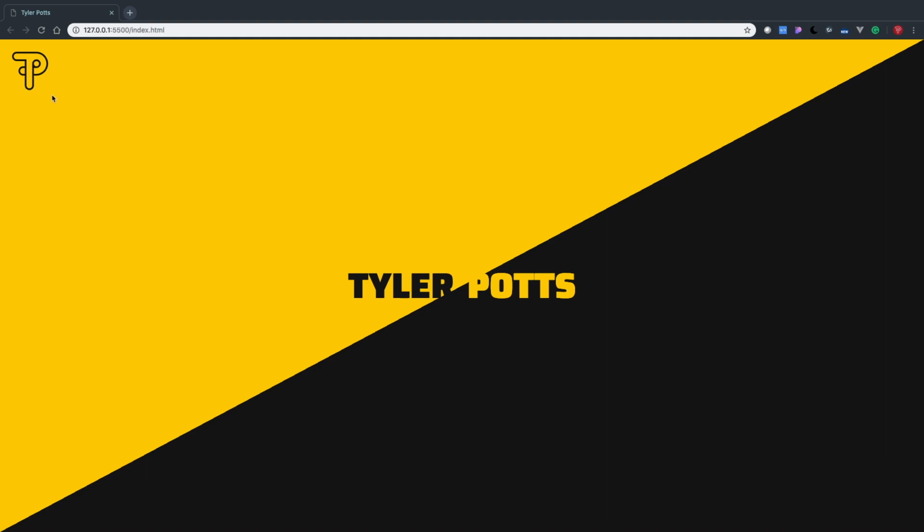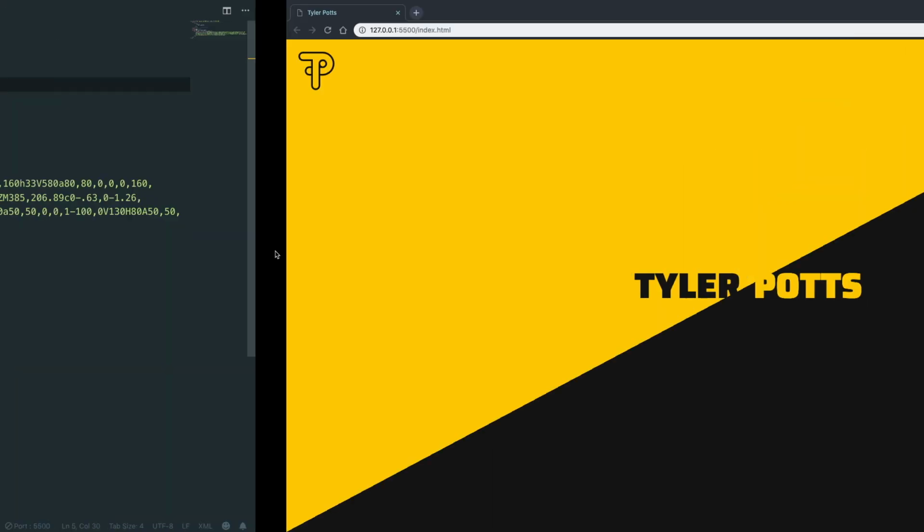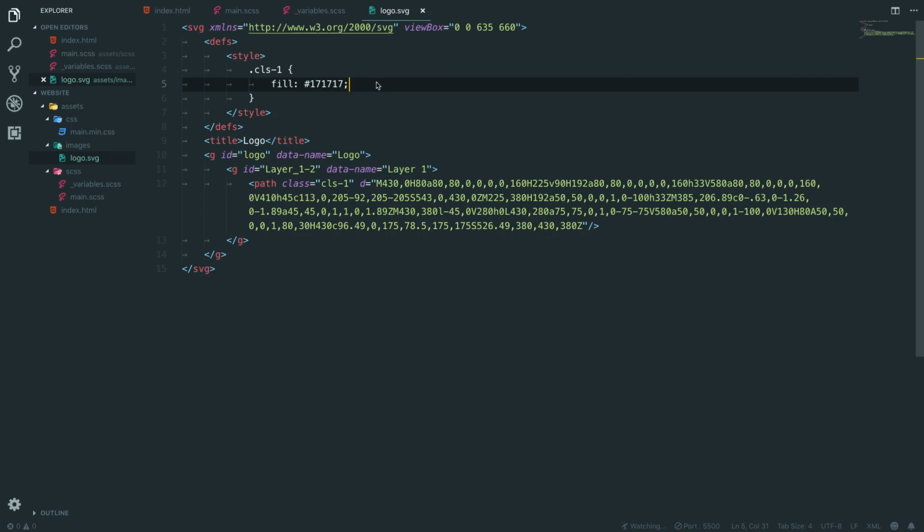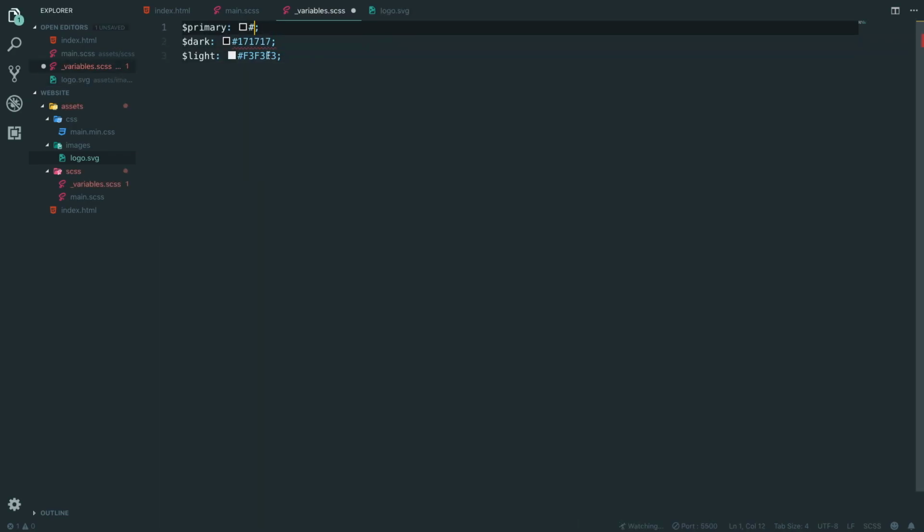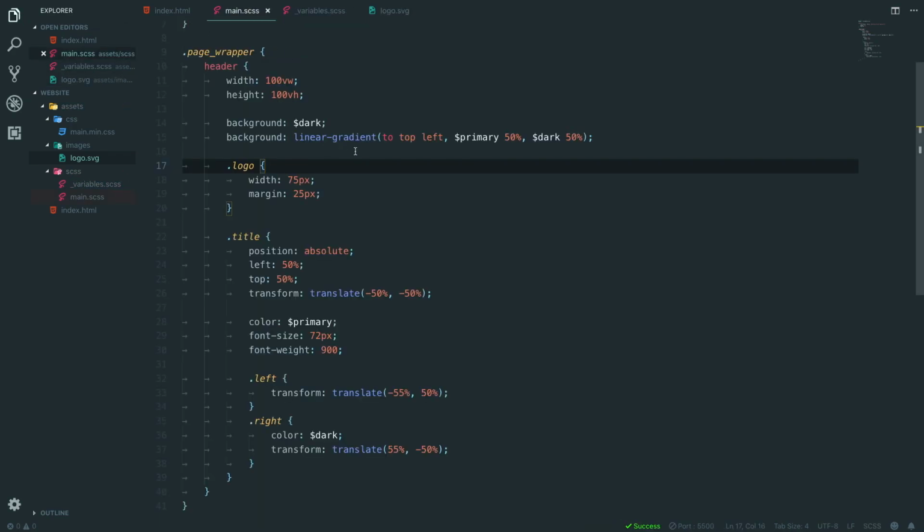See, but now that logo just doesn't stand out, does it? But then again, the logo isn't the main element on the page, so I guess it's not a major issue if it doesn't stand out. Or is it an issue? I don't know, tell me. I think I'm going to go with that. I think I like that. But I am going to change my variables back. That was just a quick way of doing it. I'm just now going to say dark, and this one primary, and we're going to say dark.